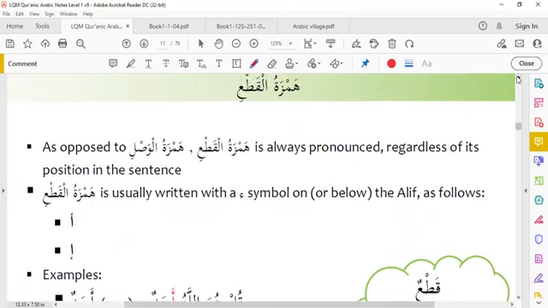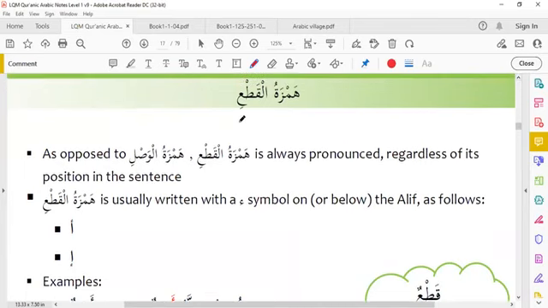You have learned about Hamzatul Wasl. Now we will learn about Hamzatul Qat'i. What is this? As opposed to Hamzatul Wasl, Hamzatul Qat'i is always pronounced. We will always pronounce it regardless of its position in the sentence. Whatever its position is, we will pronounce it.